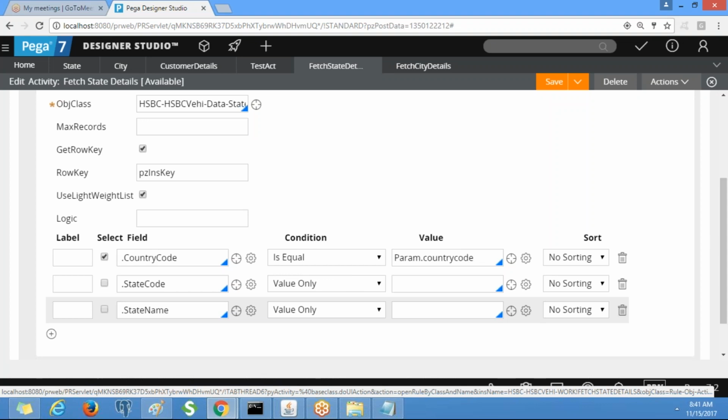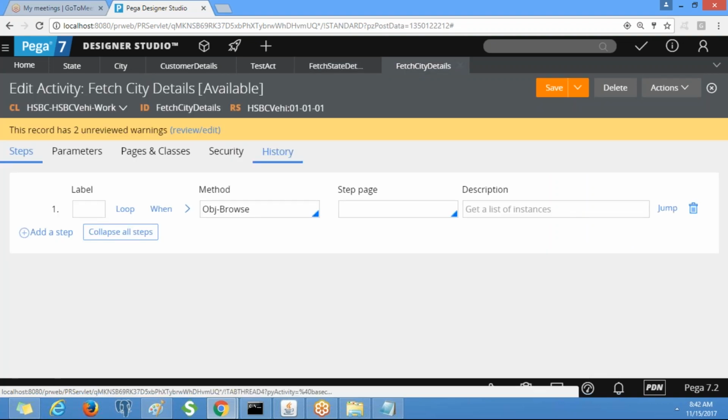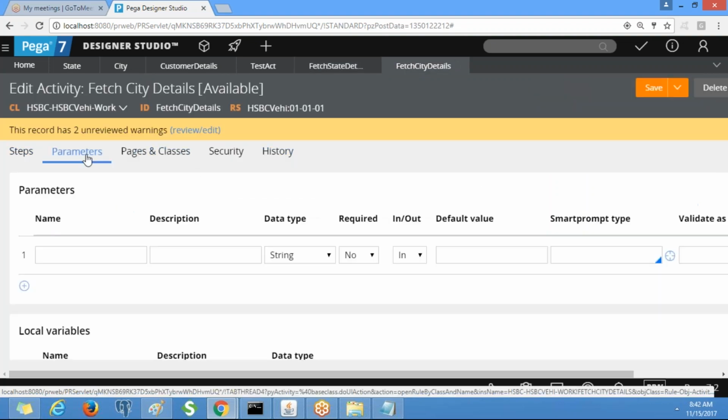Note down this. First you need to define the parameter, then come back to the steps tab and give country code is equivalent to param.country code. You can select this from the drop down. So you have defined the parameter, right? See, if you don't define it, then you will not have this option. Okay, save it.